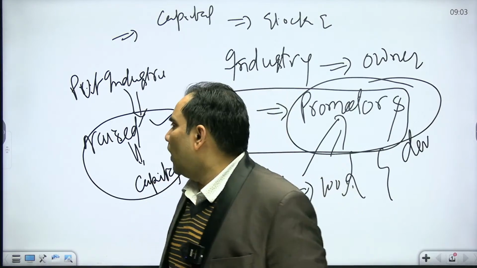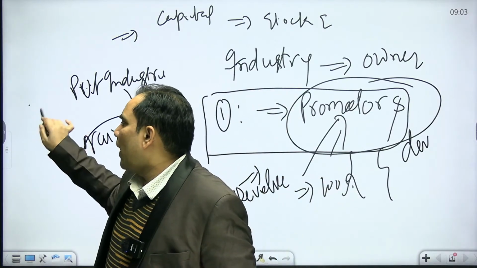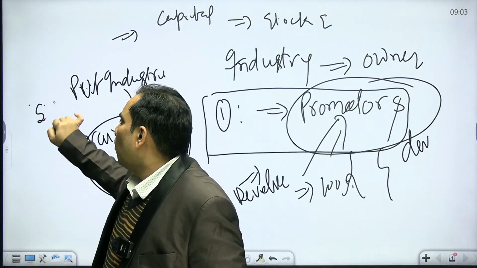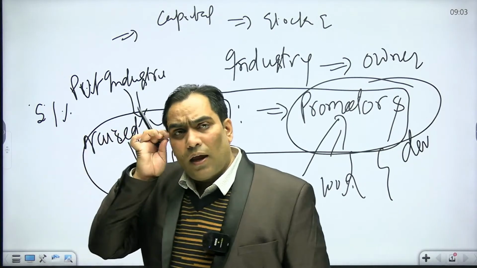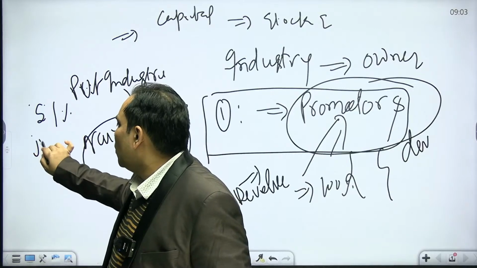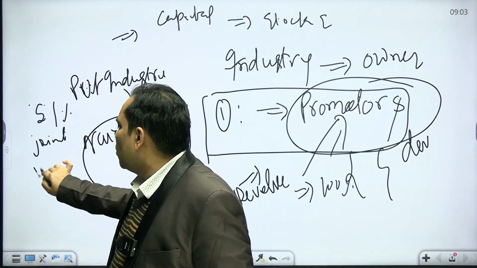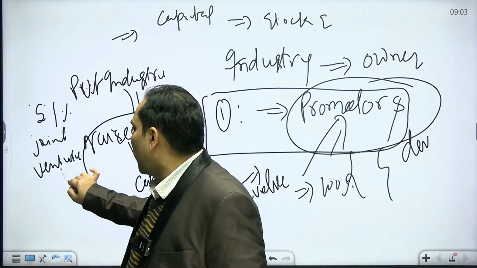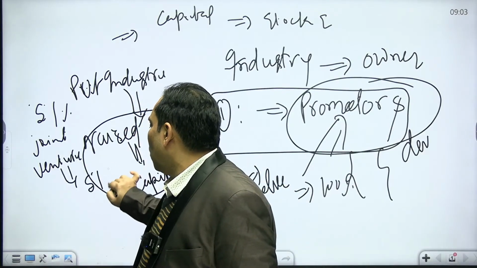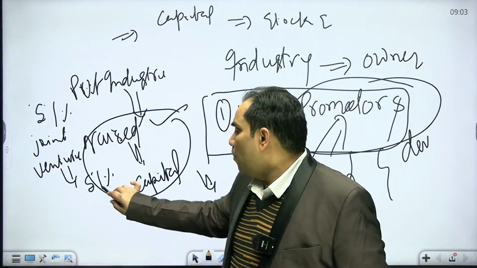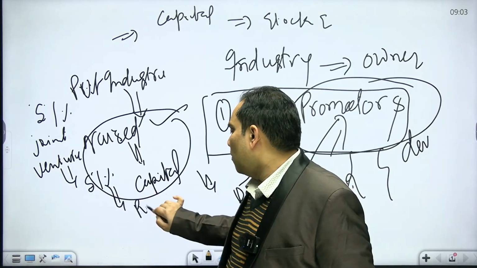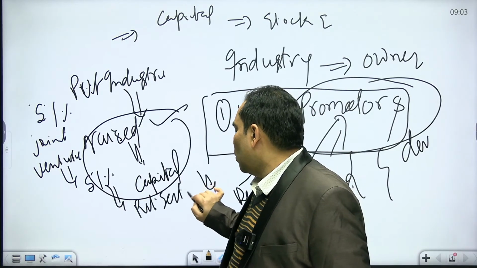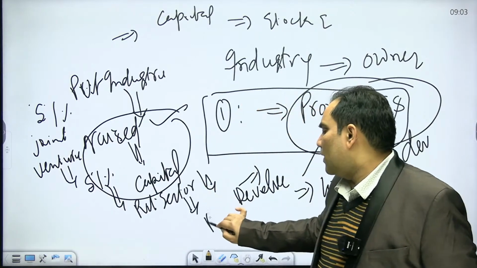And nowadays we use a better definition: in joint ventures also, if more than 50% shareholding belongs to the private sector, those industries are known as private industries.